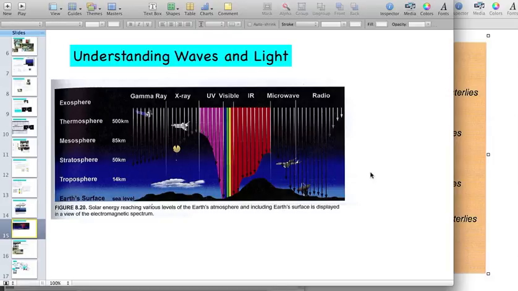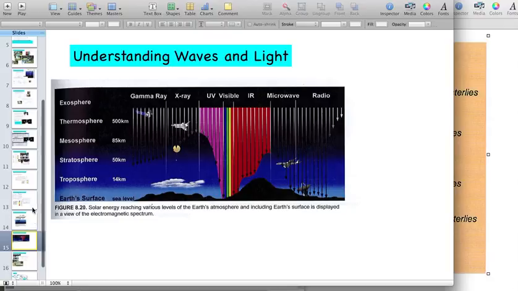Now, obviously we do need some radiation, and it's a good thing. A lot of it gets to our Earth. It's the energy for all of our plants. But the temperature we experience here on Earth is really a function of the radiation that hits the ground re-radiating back up. And we see most of that radiation re-radiating back up as